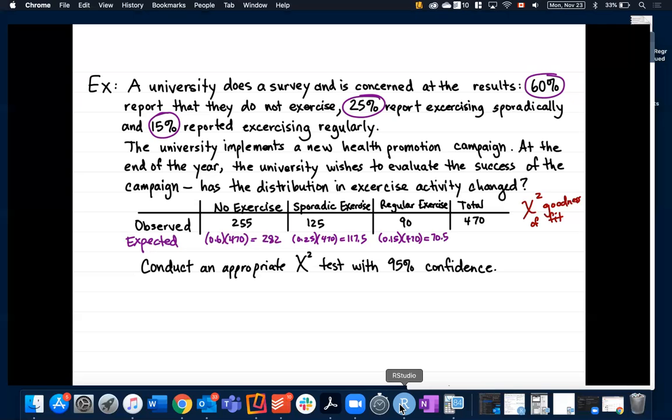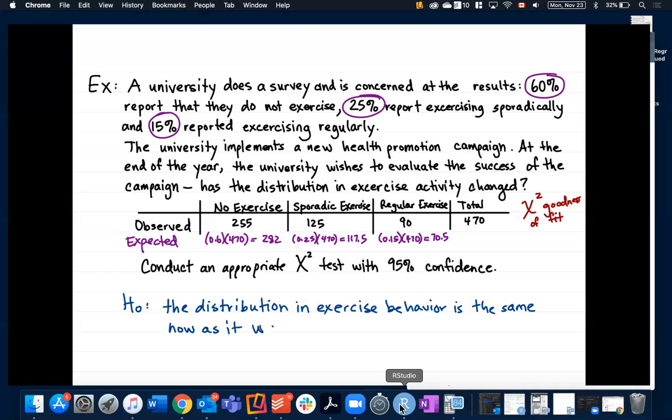So the null hypothesis is that the distribution in exercise behavior is the same now as it was before.